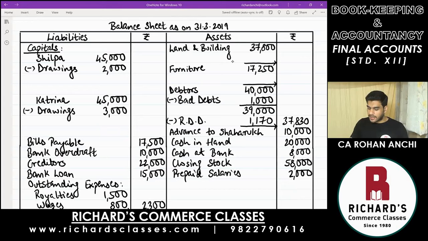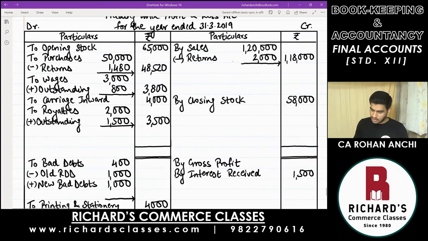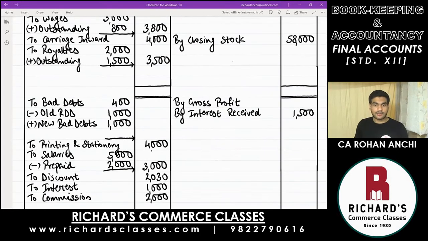Second effect of this RDD, we have deducted from the asset side. It will go to profit and loss account debit side, along with bad debts. Now the last part over there, write down plus new RDD. New RDD was 1,170. Now we need to take all four figures in the outer column.